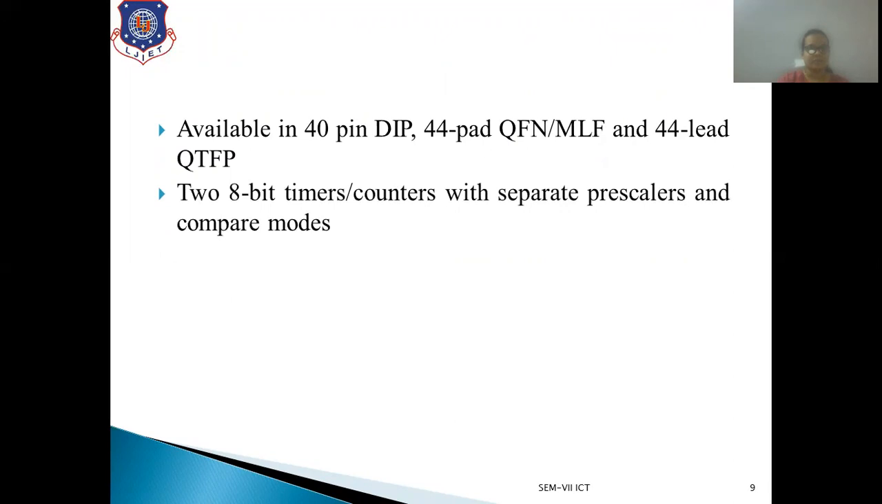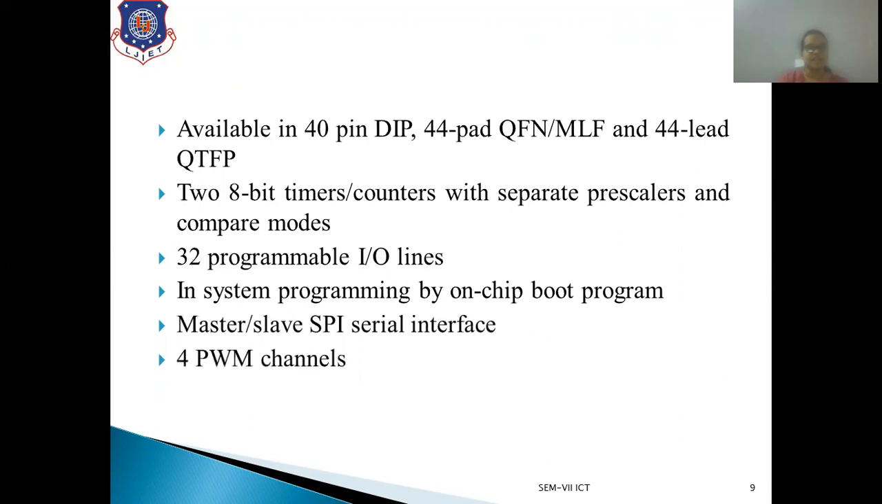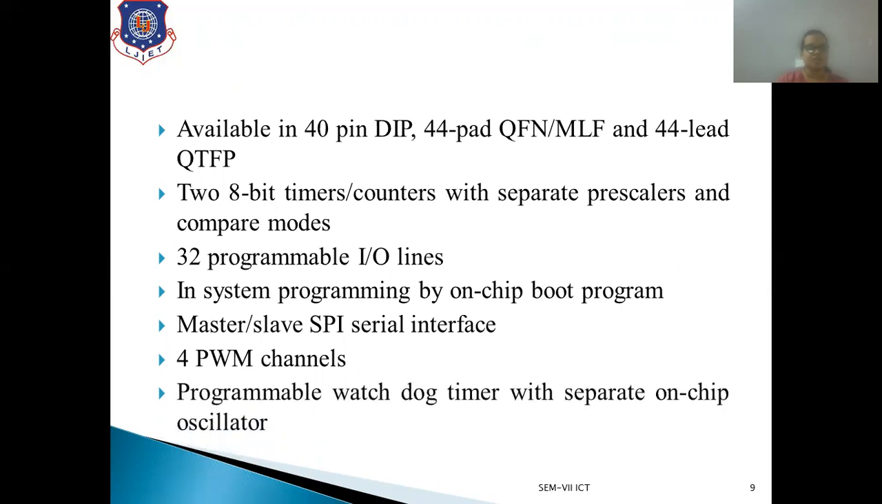Then two 8-bit timer counters with separate prescalers and compare modes. These we will see in the MSc2 syllabus, how timers and counters work. These are only features you need to remember. Then 32 programmable IO lines, which are 4 ports, PA, PB, PC and PD. Then in-system programming with on-chip boot program, master slave SPI serial interface, 4 PWM, that is pulse width modulation channels, and a programmable watchdog timer with separate on-chip oscillators. So these are the features of the AVR microcontroller.